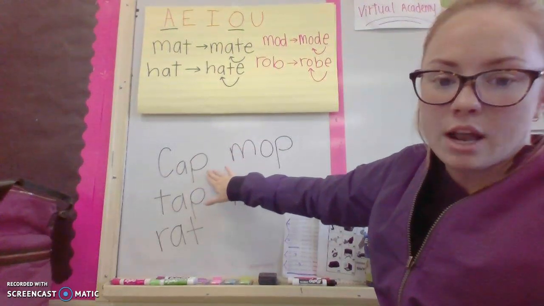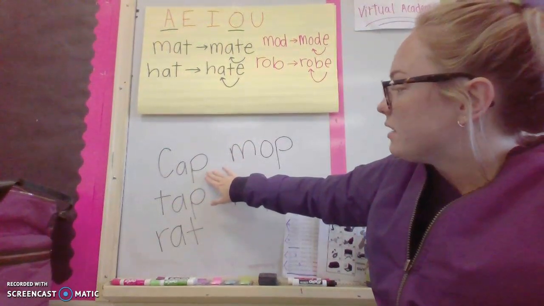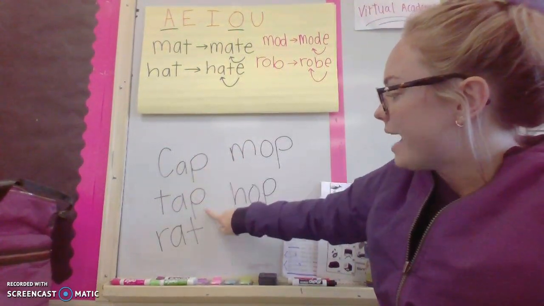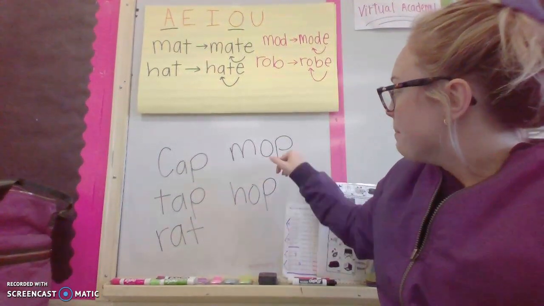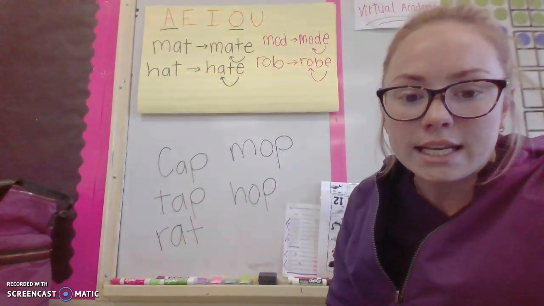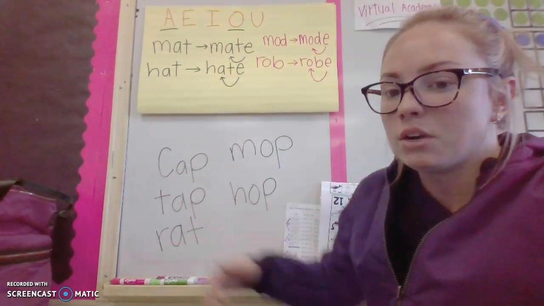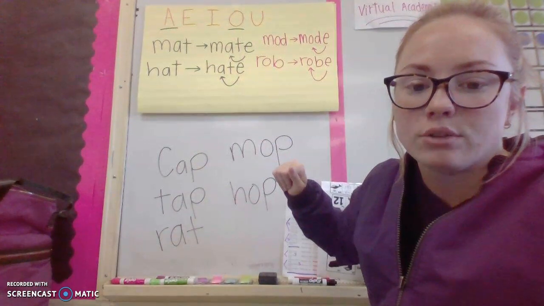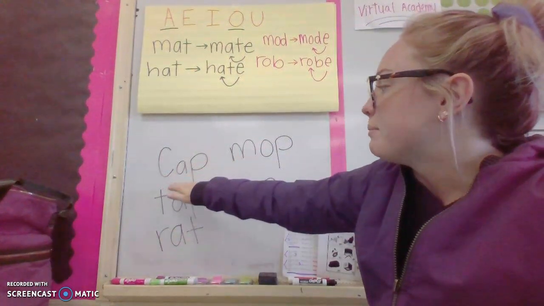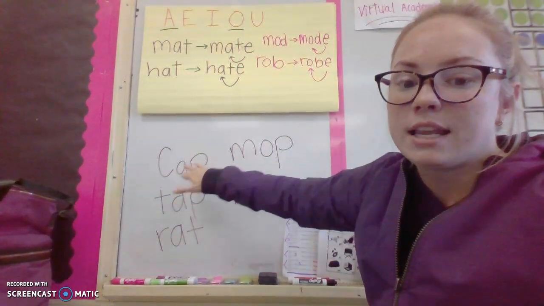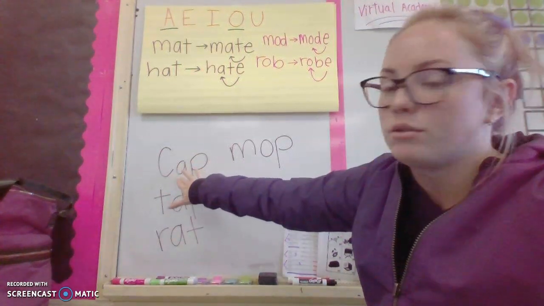So I want you guys today on your piece of paper at home to write these words: cap, tap, rat, mop, and hop. Add a quiet E to the end of each of those words and practice reading the original word and the new word out loud to someone at home. So for example, cap. If I add an E on the end, how does that A sound change?